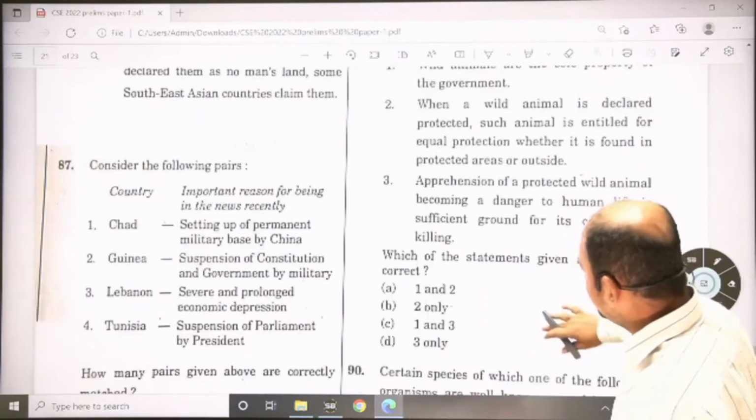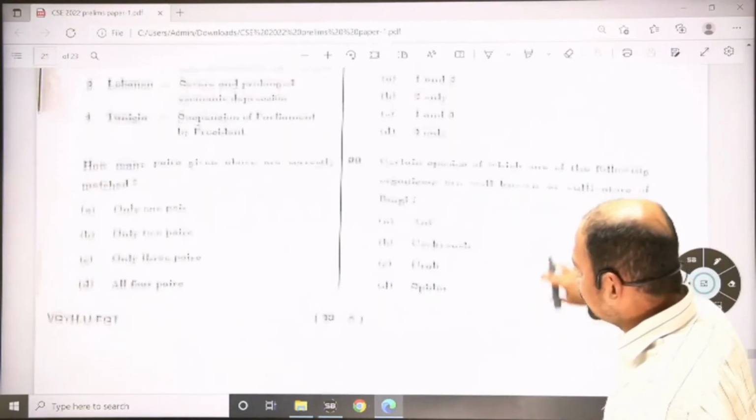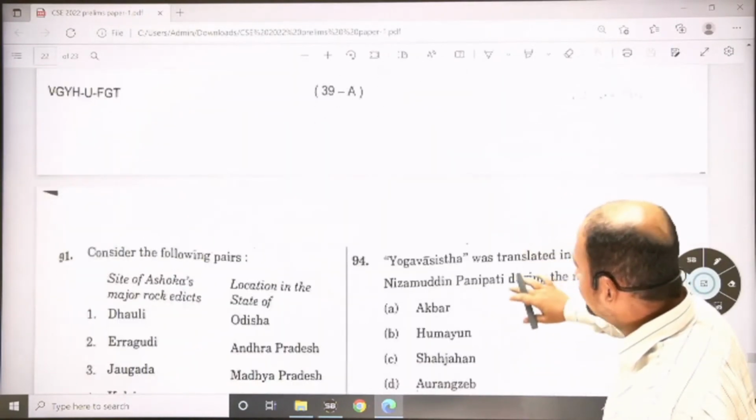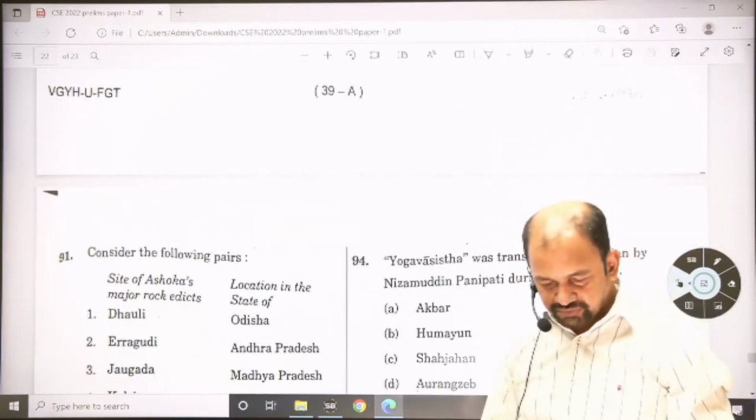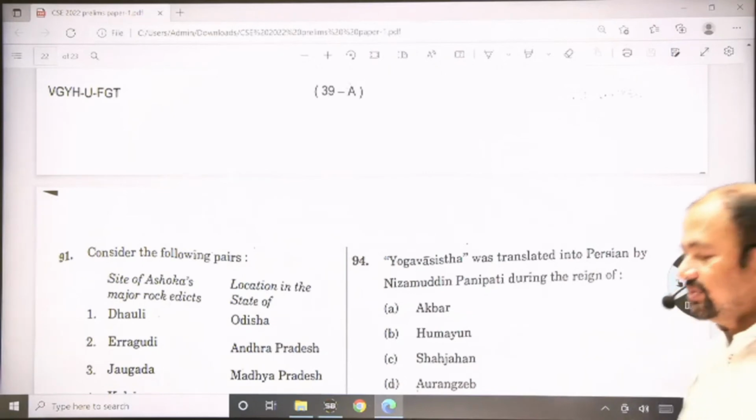This is environment. So this is all about your geography section. Fine. So this is all about the economy section and the geography section.